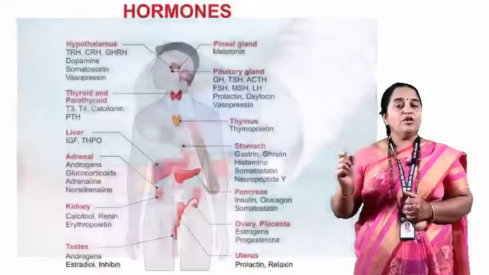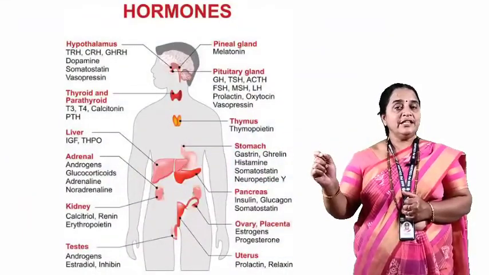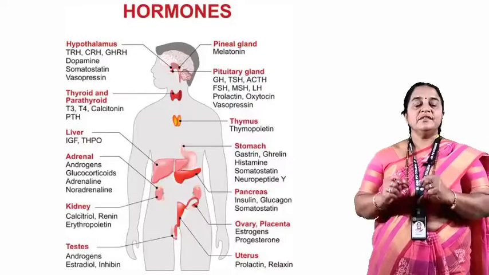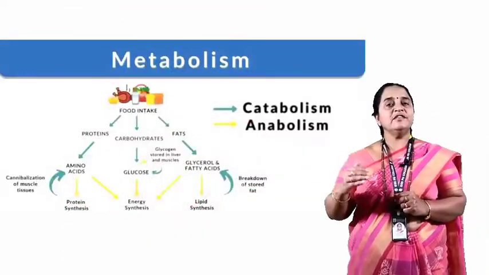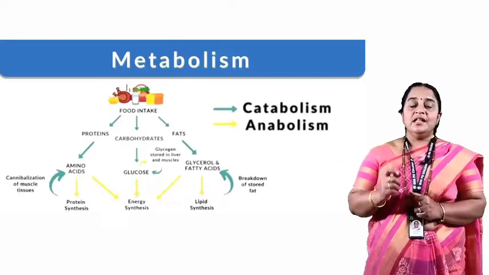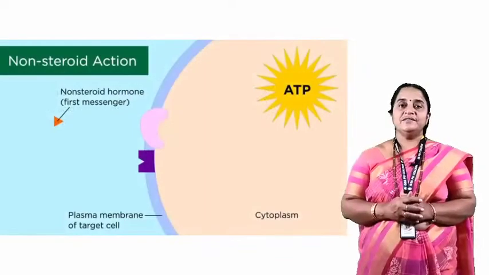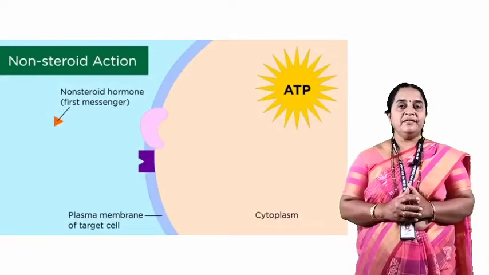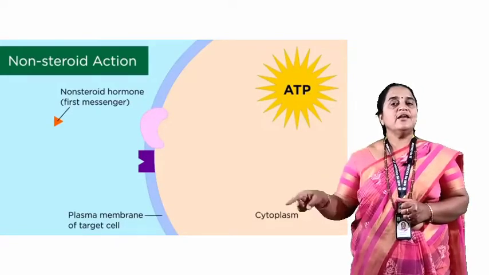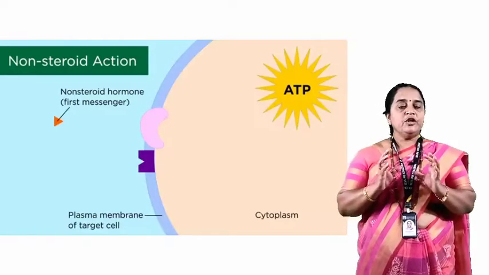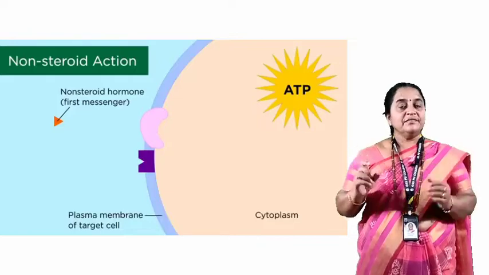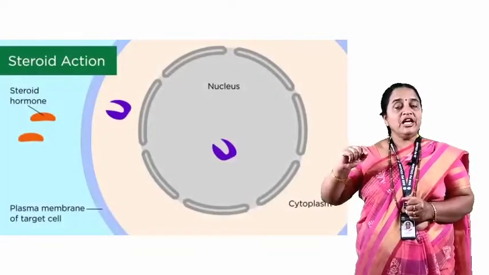Now, the hormones, as a regulator in nature, stimulate every cell to bring about a chemical reaction, either anabolism or catabolism. Together we call it metabolism. Now, to learn hormone actions, two groups are made. Some hormones will act extracellularly, meaning they will regulate the cellular metabolic reaction from the outside.